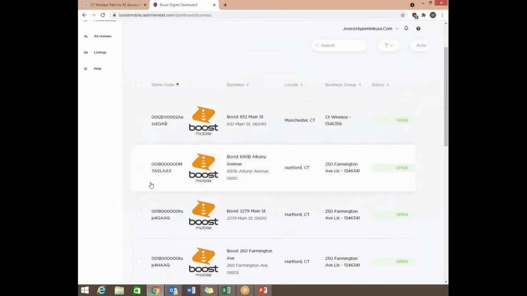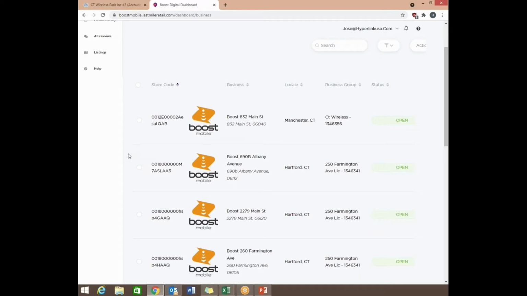The first thing you're going to see in business is a listing of all your locations, which are here. For this account that we're currently using, these are our locations for all our stores. So it may look a little different, but this is where all your locations are going to be located. Under it, you're going to see the location, the state and city, the business group, pretty much the name of the business, and the status, either open or closed. Hopefully they're all open, and this is what you want to see.